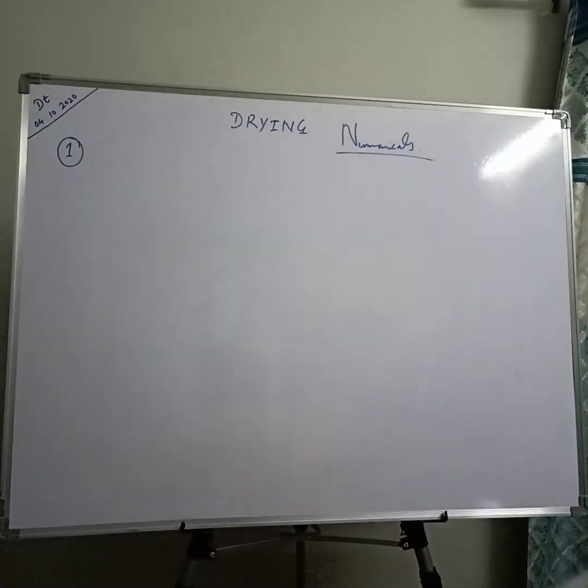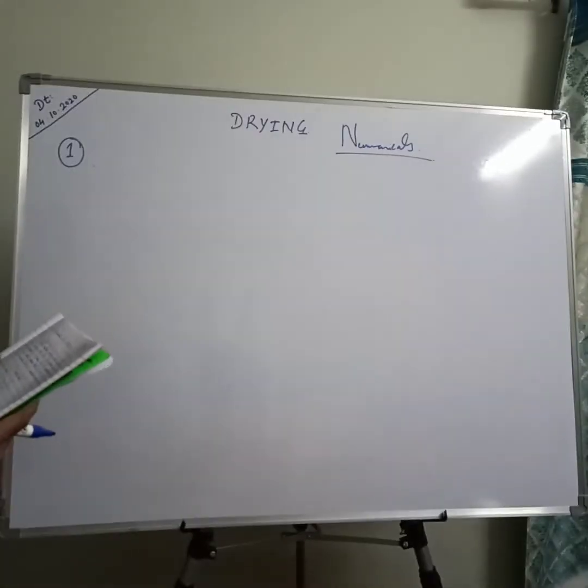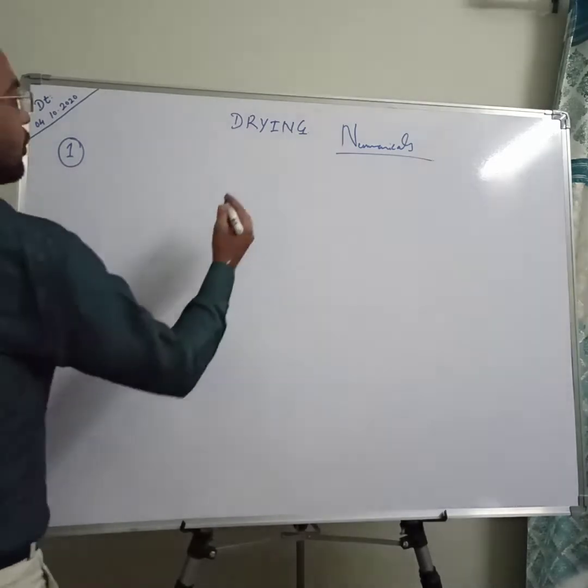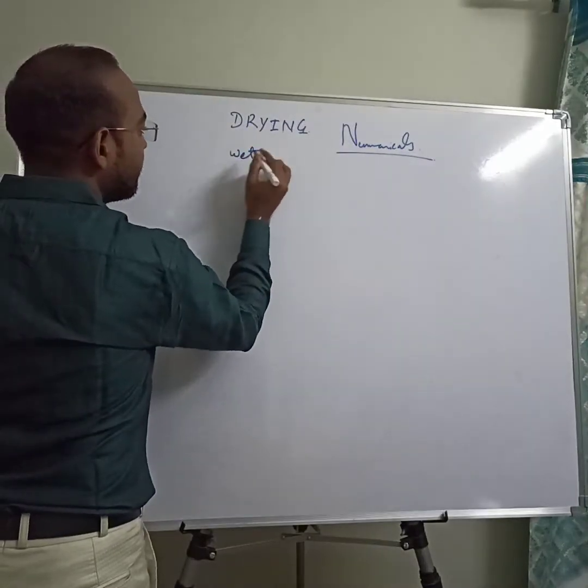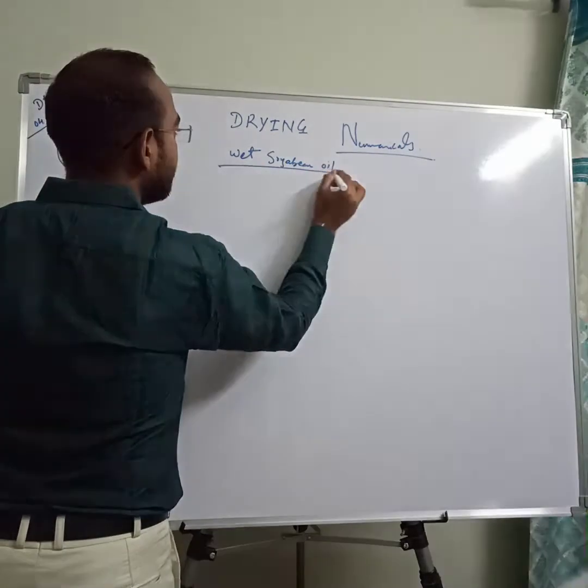So instead of writing the complete question on the board, I will share it by mail and WhatsApp. Right now I just read the question and find the given data from it. The question is: the initial moisture content of wet soybean oil seed is 35%.